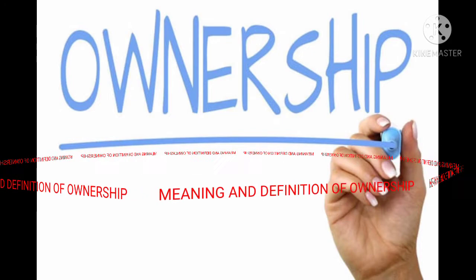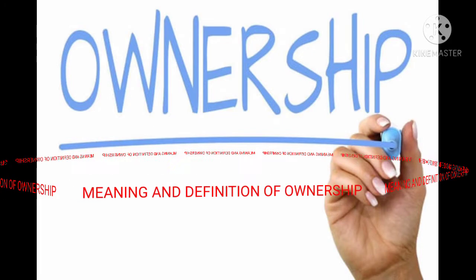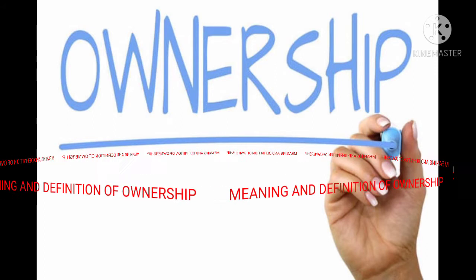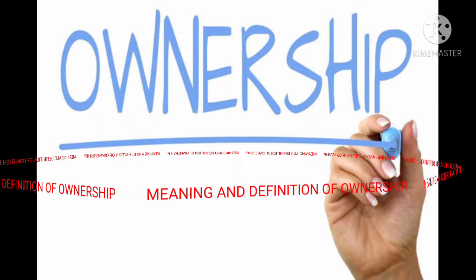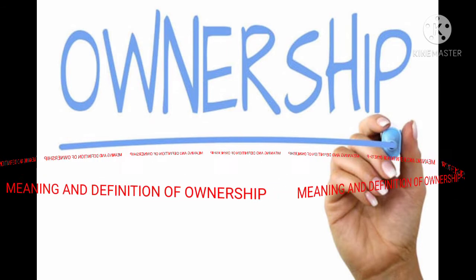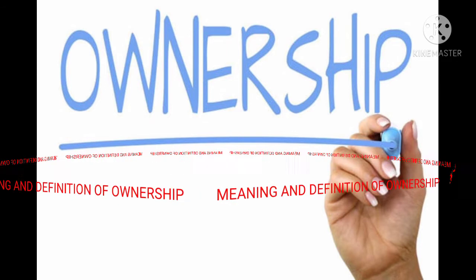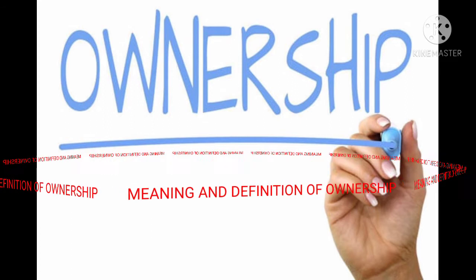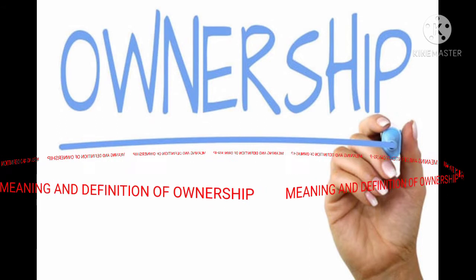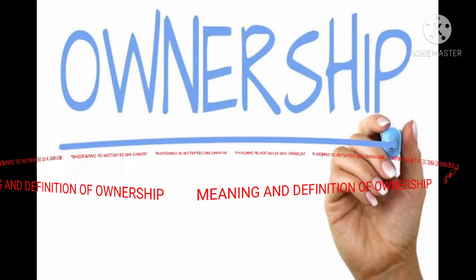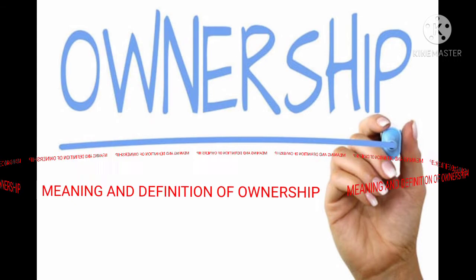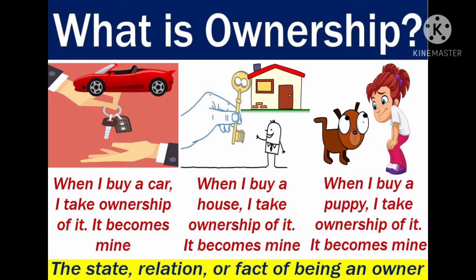So students, let's start with the first point, that is called ownership rights. So what is the meaning or the definition of ownership? Ownership refers to the relation that a person has with an object that he owns. It is an aggregate of all the rights that he has with regard to the said object. It was only after they started settling down by building homes and cultivating land that they developed the idea of ownership. Ownership means owning. Understand what ownership means.